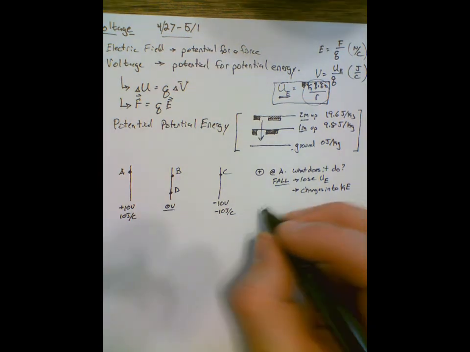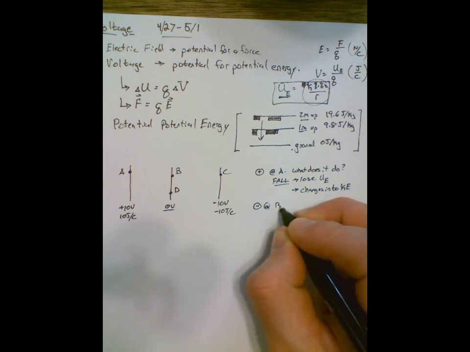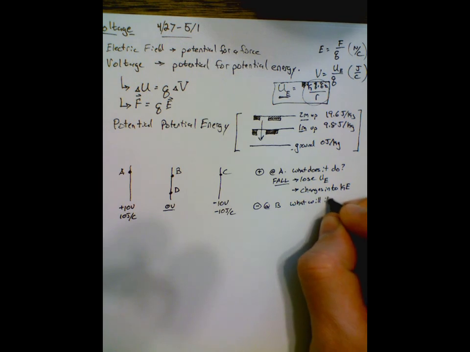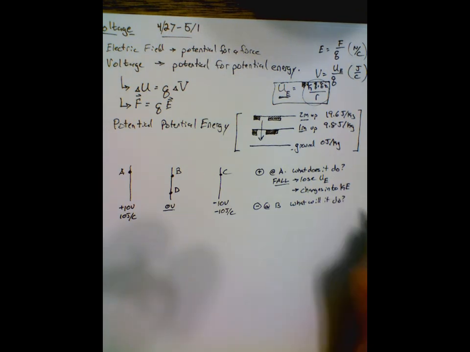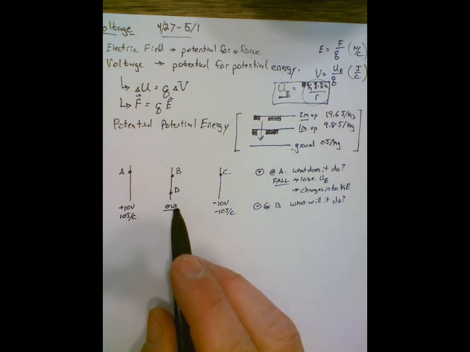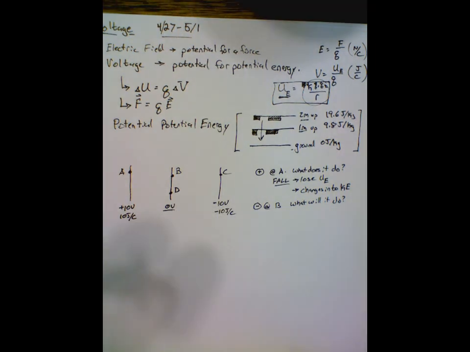What about if I put a negative at point B? What's it going to do? Is it going to try and go toward C or toward A? Think about it for a second.